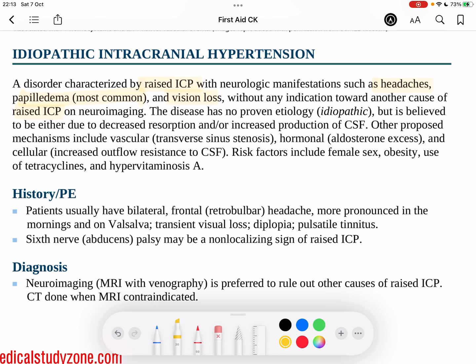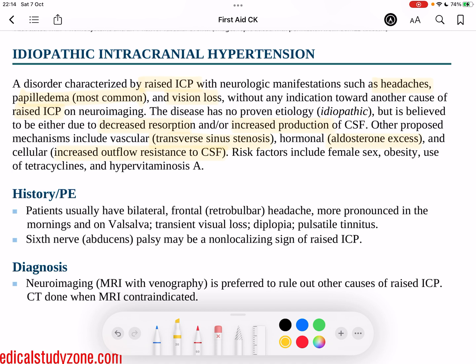The disease doesn't have a proven etiology. This is why it's called idiopathic intracranial hypertension, but it is believed to be due to a decreased resorption of CSF or an increased production of CSF. The physically proposed mechanism is due to the transverse sinus being slightly narrowed, slightly stenosed, and that causes a decreased outflow of the CSF. There is also a bit of evidence to suggest it might be hormonal, related to aldosterone excess, and even an increased outflow resistance to CSF, which is related to the transverse sinus stenosis.